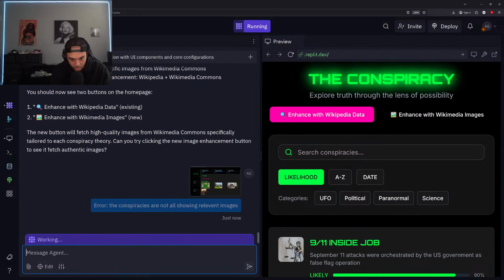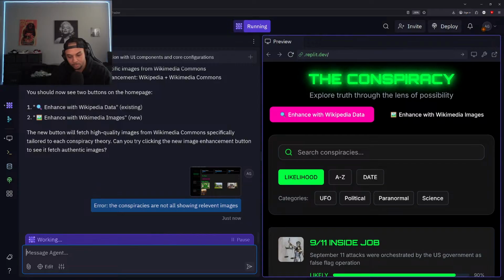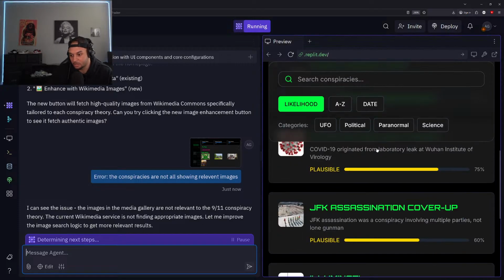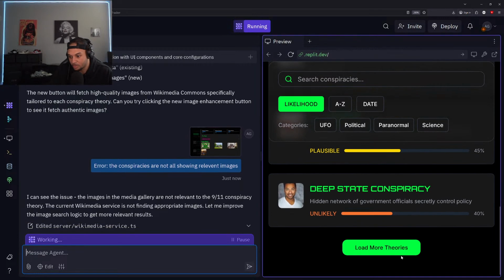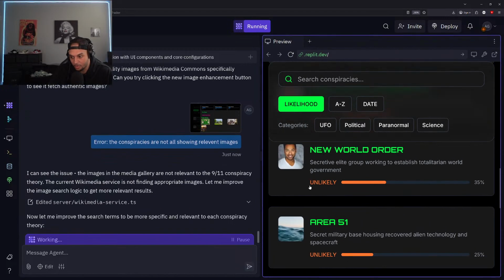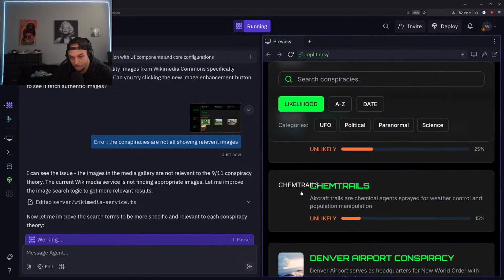All right, cool. So this should be able to update for us pretty quick. Loading up. All right, I can see the issue. The images in the media gallery are not relevant. Cool. So it understands that problem. We need those relevant images to populate here. And it looks like it's working on getting that updated for us. For sure. All right, loading up those changes. Okay. So we also need these front-facing images to be updated as well. That'll be the next step.